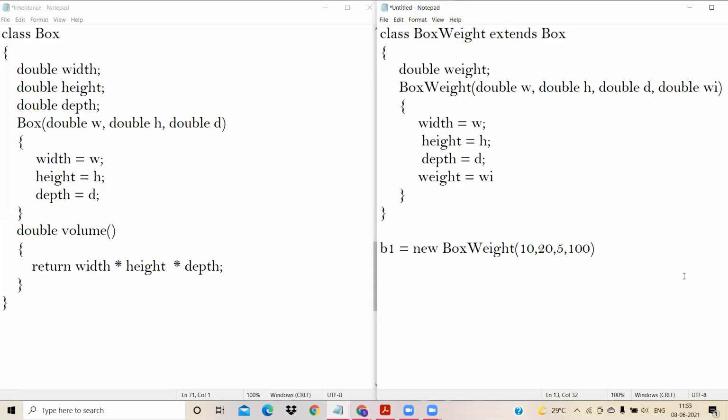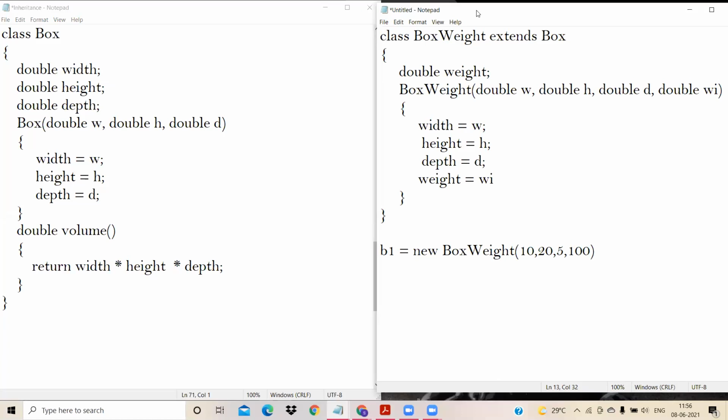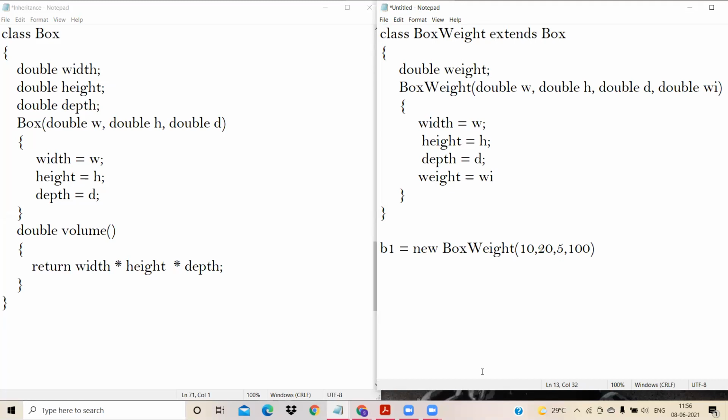You see this. Fine, students. Is it fine, students? Can you see my screens? Both the screens? Yes, sir. Okay. Thank you. Let me wait for other participants.